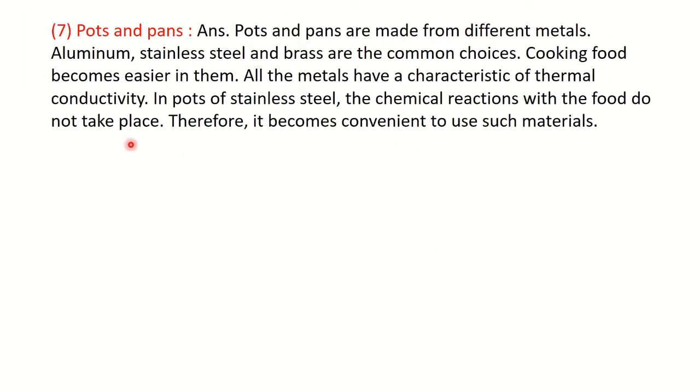Next, pots and pans. Pots and pans are made up from different metals like aluminium, stainless steel, brass. As I said, the steel and brass, they are alloys. They are mixtures of different metals. Okay, so mainly aluminium, stainless steel and brass is used for making pots and pans.